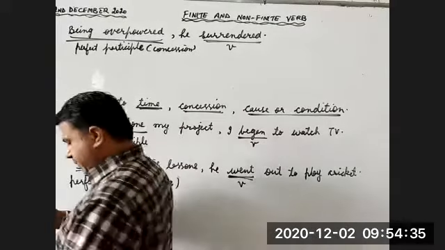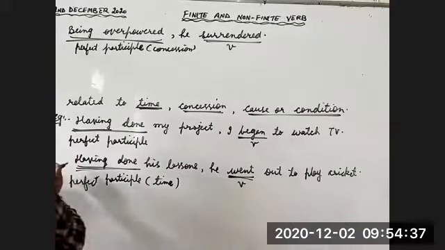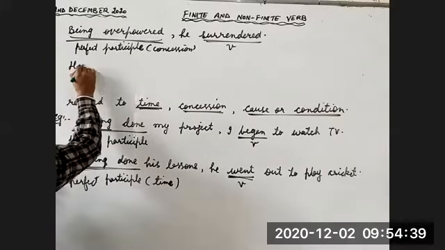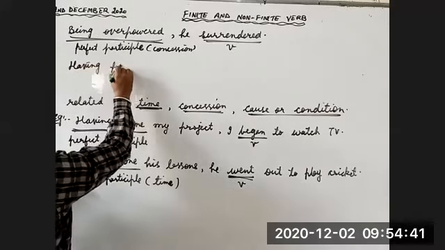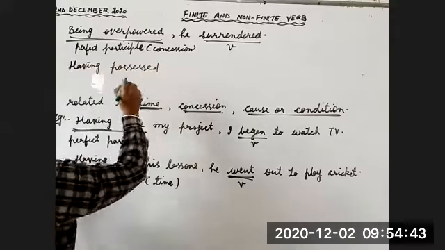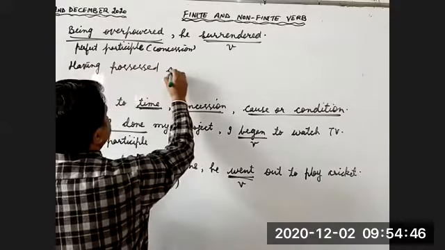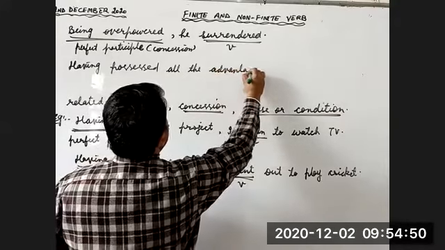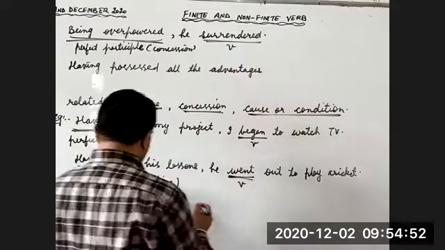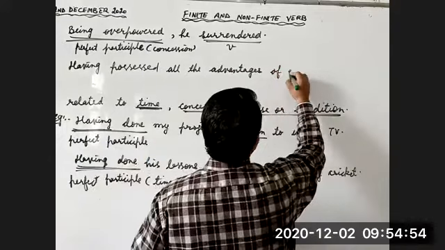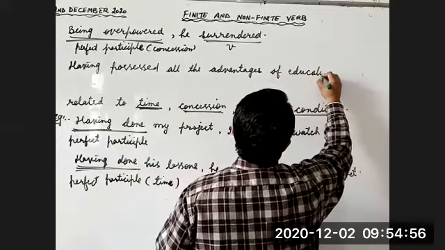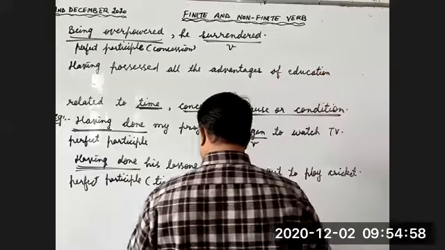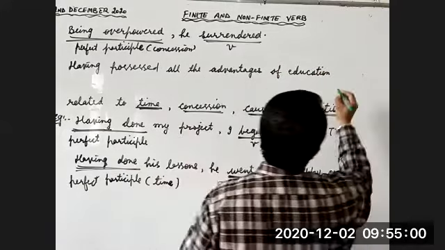Fourth example. Having possessed all the advantages of education, he made a name.